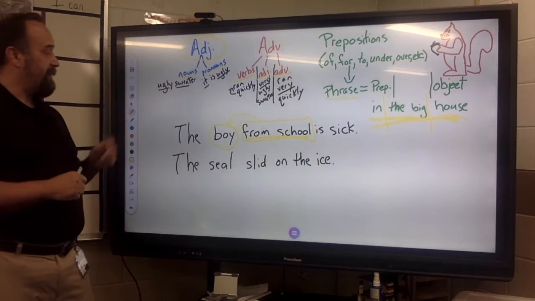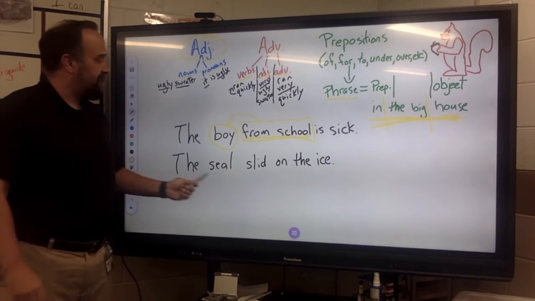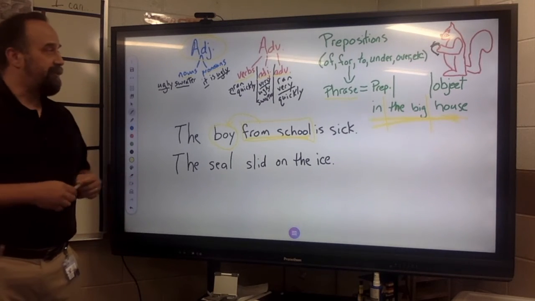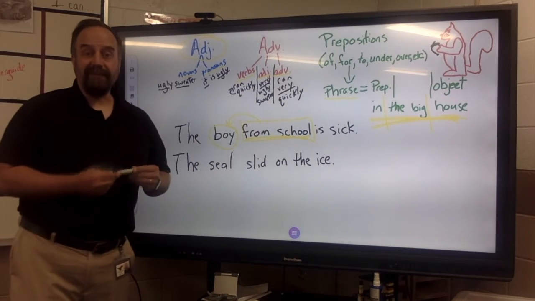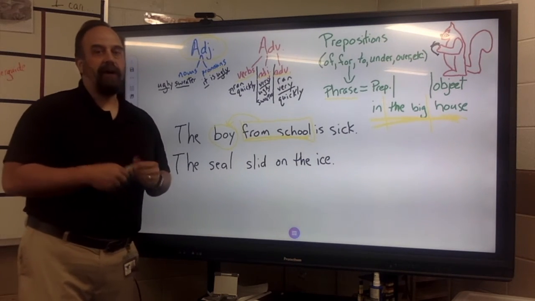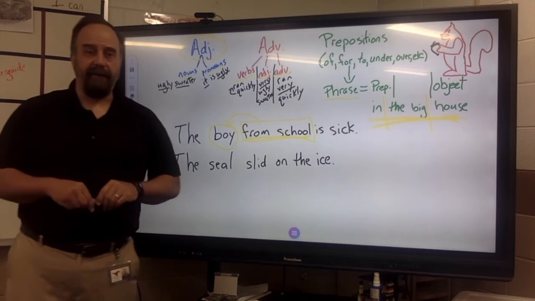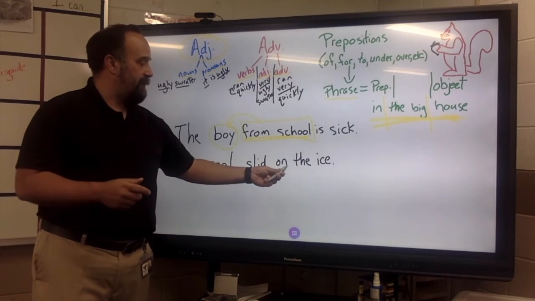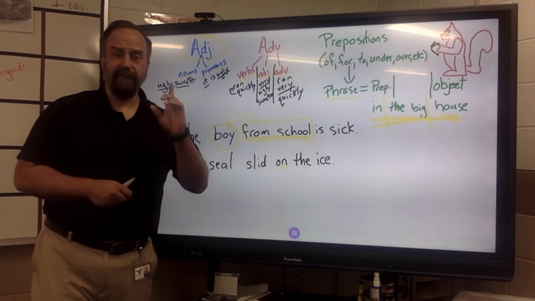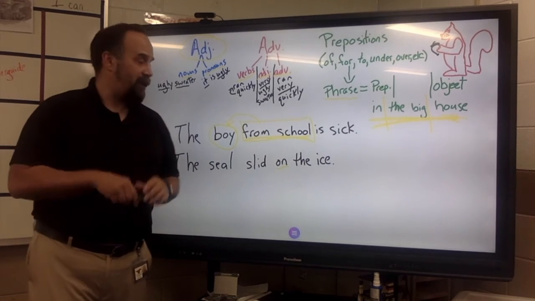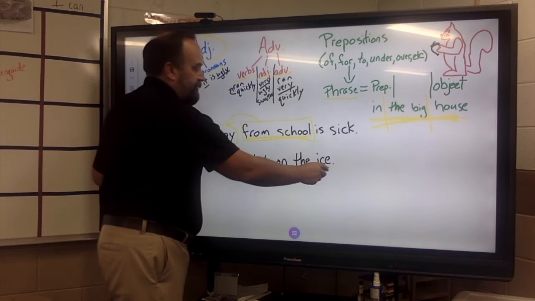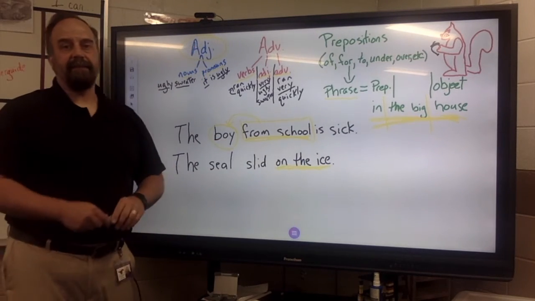Okay? Secondly, our second example, the seal slid on the ice. All right, let's look for prepositional phrases. Prepositions first. Let's look for our prepositions first. And again, we can put the squirrel and log test to this one. If you don't identify it right off, well, the squirrel can go on the log. That is our preposition. So let's look for our prepositional sandwich. The preposition, what is the object? On what? On ice. But we have to have the whole sandwich here, which is on the ice.